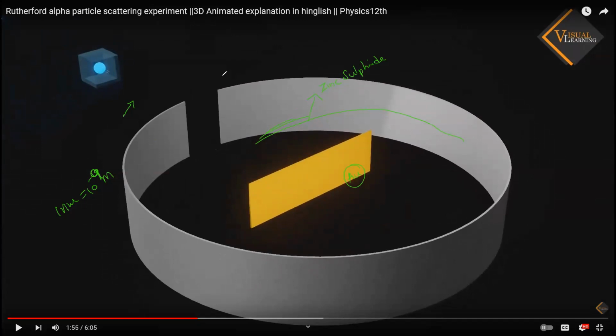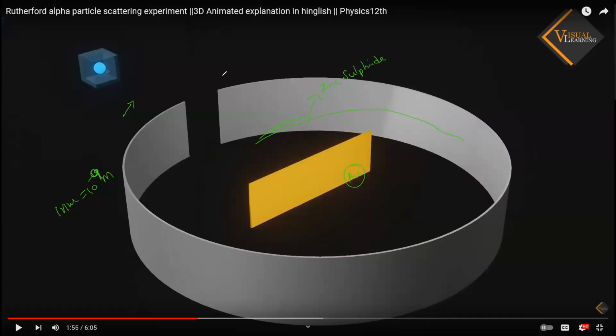It will detect the alpha particles. Do you all understand? Yes, so zinc sulfide will detect the alpha particles.